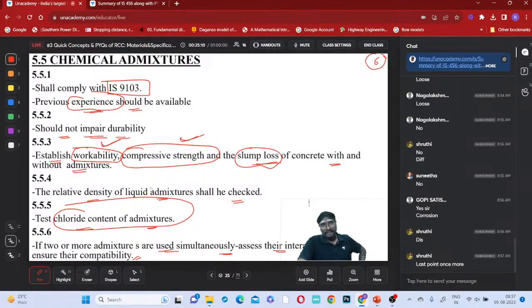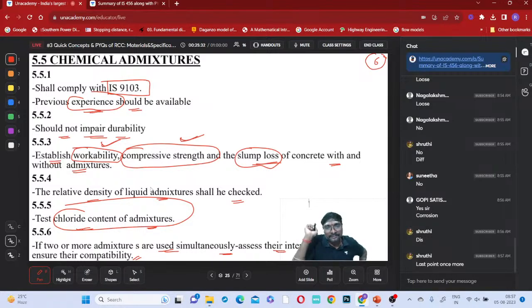See here, if you are using only one chemical admixture for one purpose, that is fine. You have to check if any chloride content is there, the density, and before using the admixture, what was the workability, compressive strength, and slump loss, and after using this admixture, what is the workability, compressive strength, and slump loss. We have to check it.